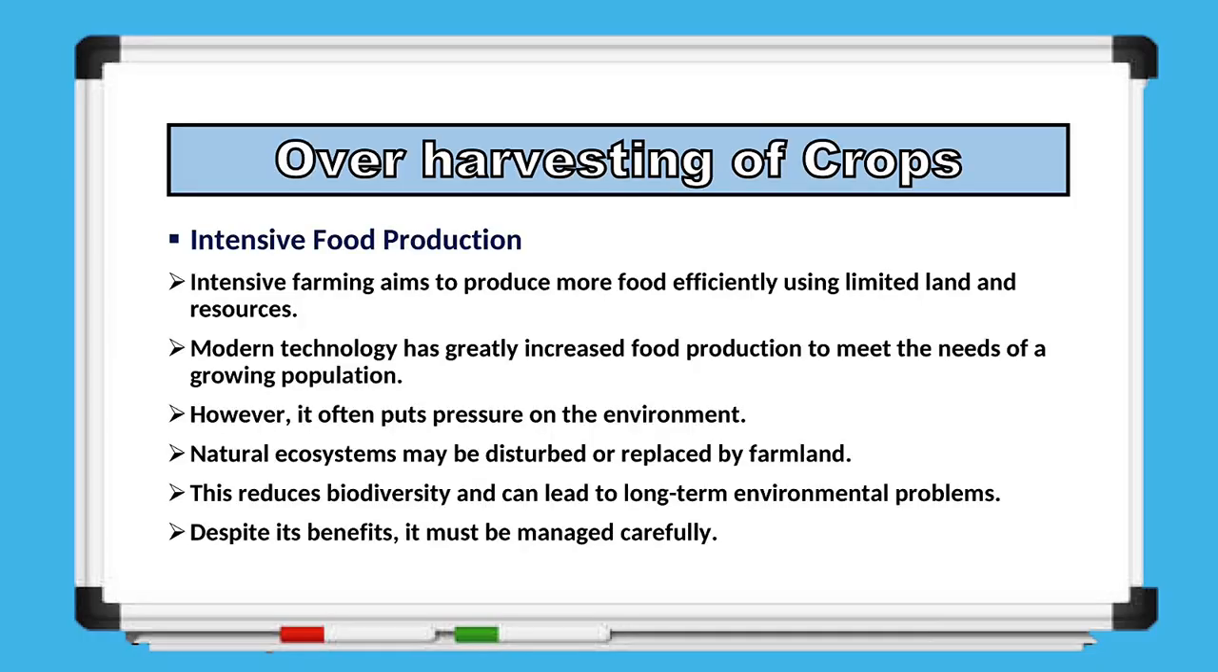Intensive farming aims to produce as much food as possible using limited land and resources. Advances in technology have made it possible to meet the needs of a rapidly growing human population by increasing agricultural productivity. However, expanding farmland often replaces natural habitats, disturbing ecosystems and reducing biodiversity. Although intensive farming has many benefits, it must be managed sustainably to minimize its impact on the environment.